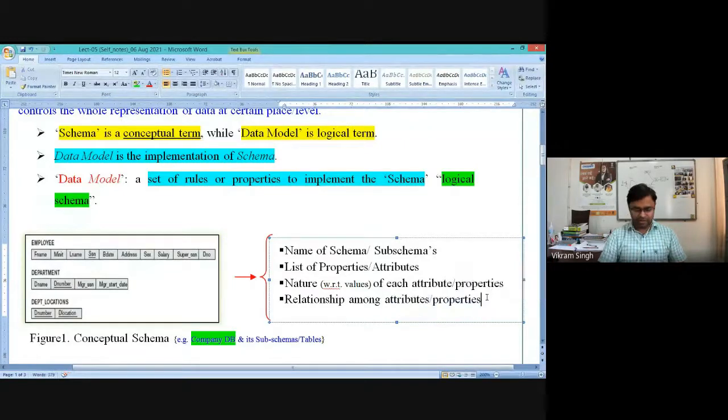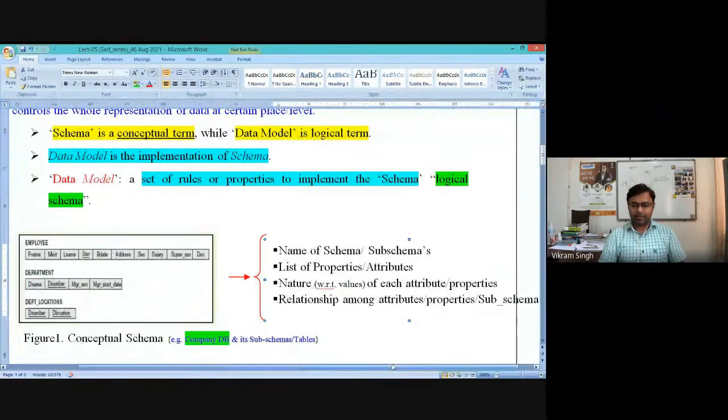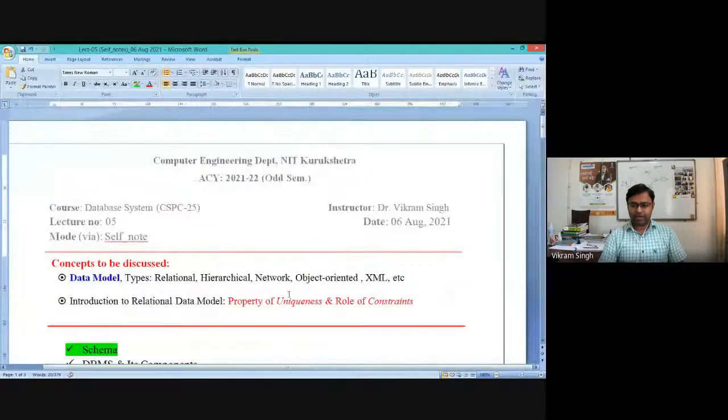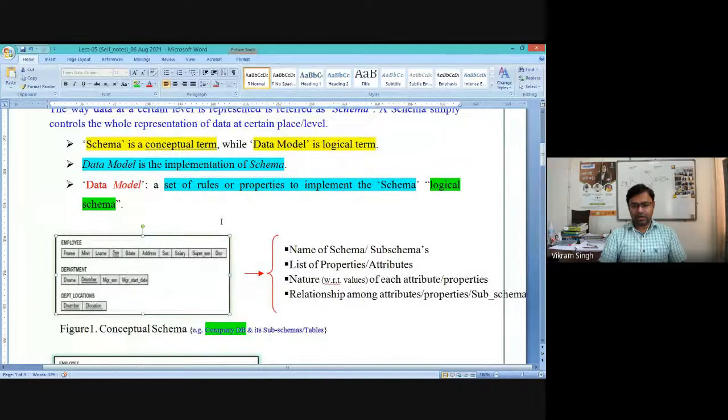or the relationship between sub schemas also. It is clearly seen also. So let me write here. If you correlate, you can see here in the figure the department number column, or department number attribute, on the employee table and the D number attribute on department.